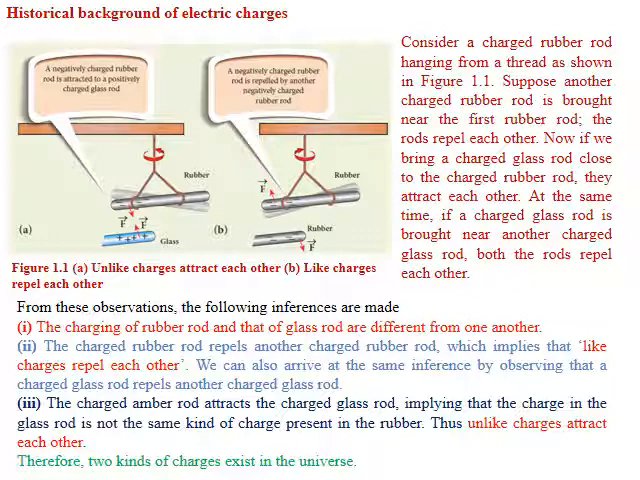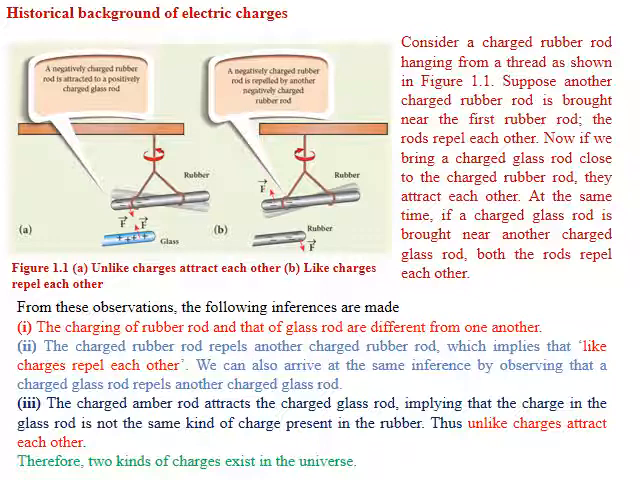So how are these charges repelling and attracting, and how are these charges getting developed? This is only due to rubbing the two objects or rubbing the two surfaces. The charging of the rubber rod and that of the glass rod are different from one another. These are some inferences which we made from this diagram.